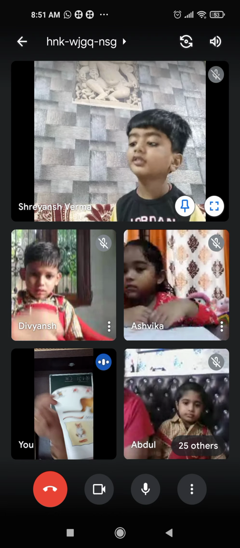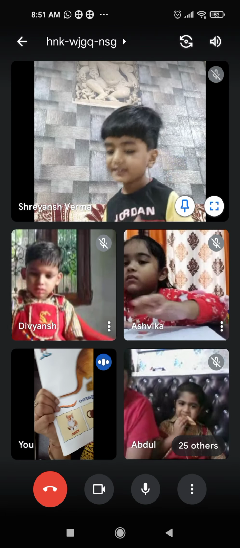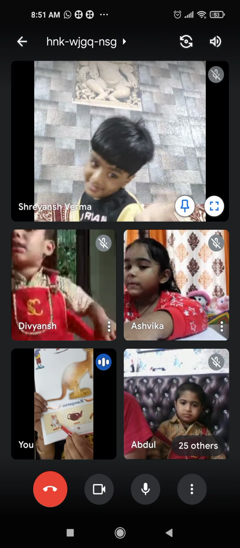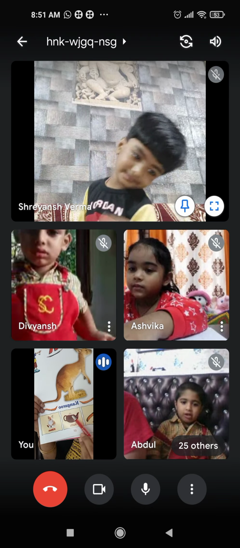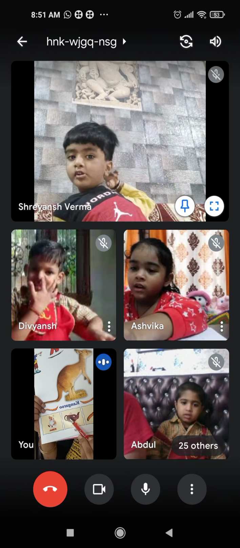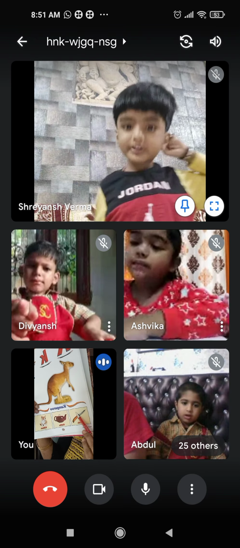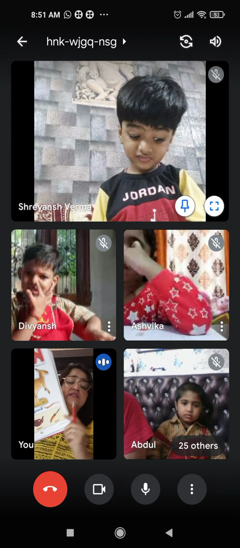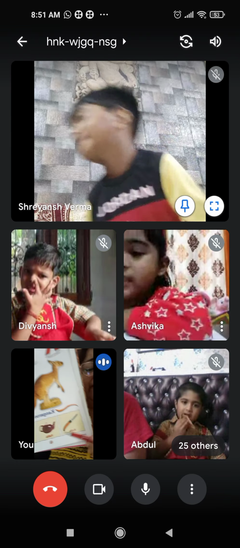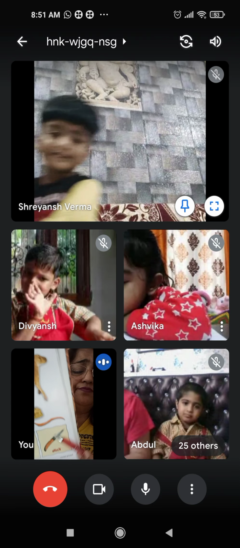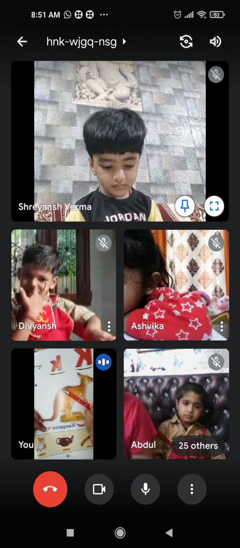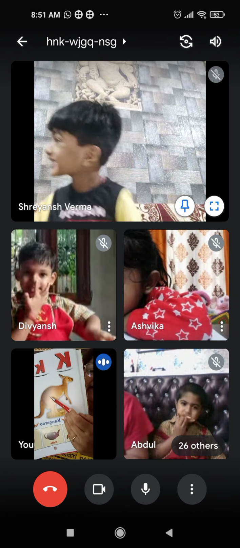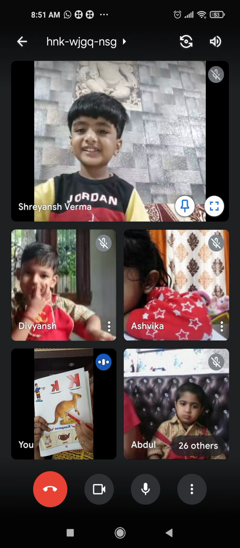Okay. See. ये देखो. See. This is baby cat. Baby cat is called kitten. This is what? Kettle. What is this? Knife. This mama uses it in the kitchen to cut the vegetables. To cut the vegetables, cut the fruits with a knife. And what is this? Kangaroo. Kangaroo.